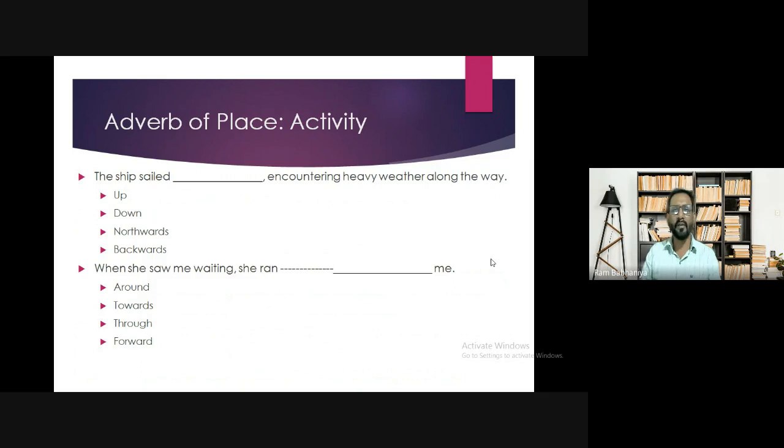When she saw me waiting, she ran blank me. So, towards me. When she saw me waiting, she ran towards me.